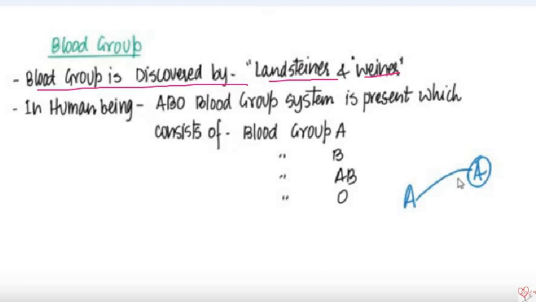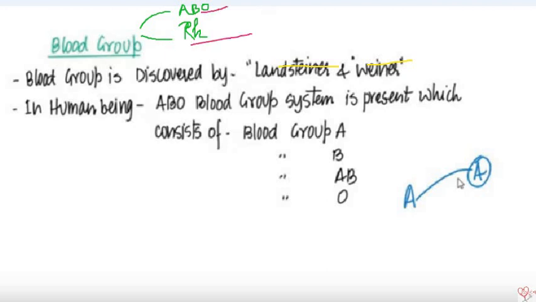The third thing about blood group we have to remember is how many kinds of blood grouping systems there are. There are mainly two systems of blood groups. What are they? One is called the ABO blood grouping system, and another is called the Rh blood grouping system. There are two blood grouping systems. We will discuss more details about these systems after some time.